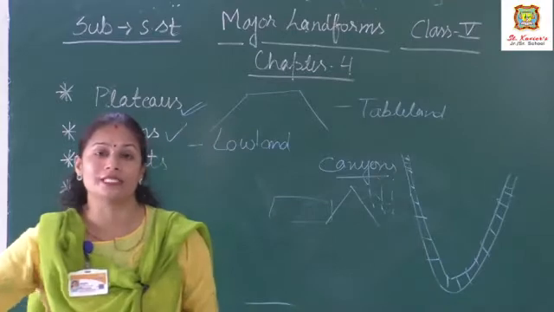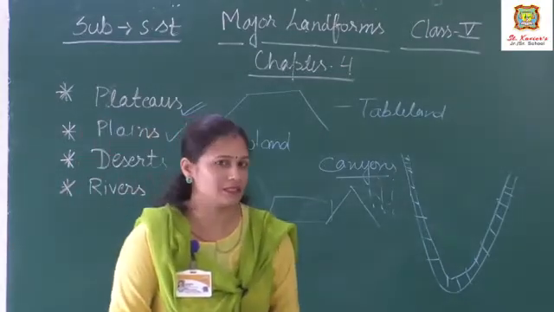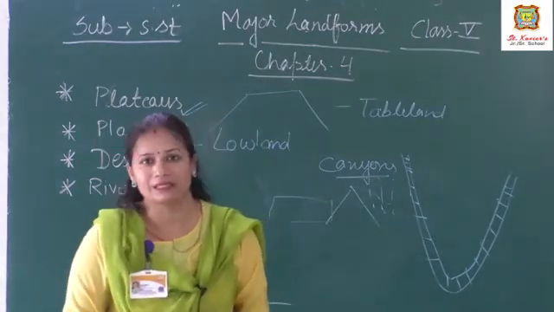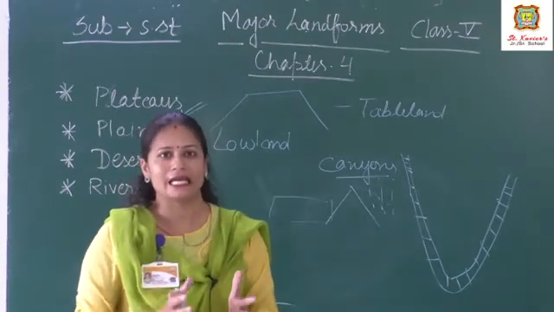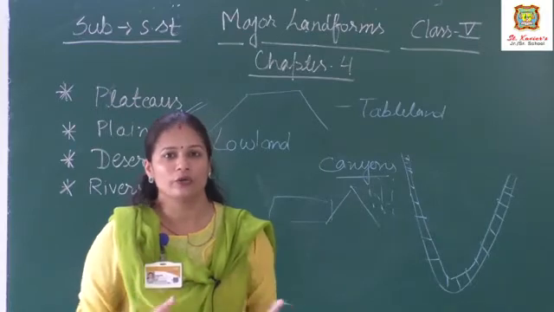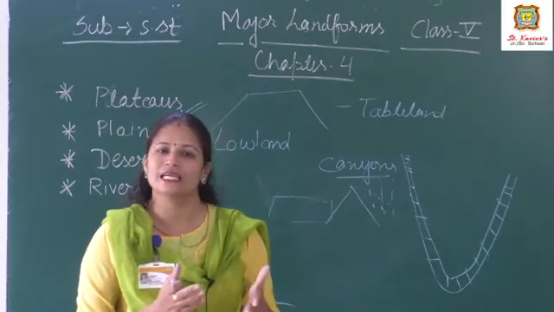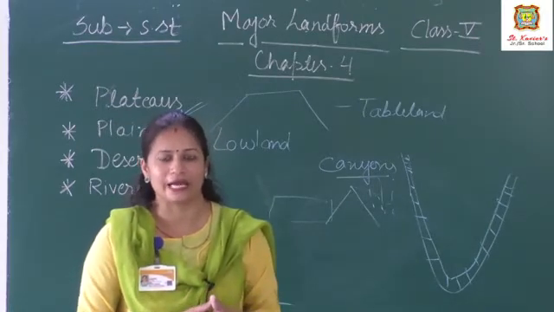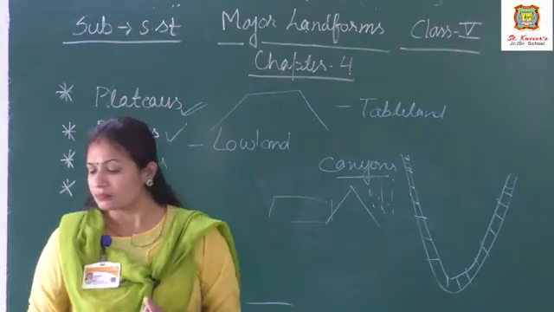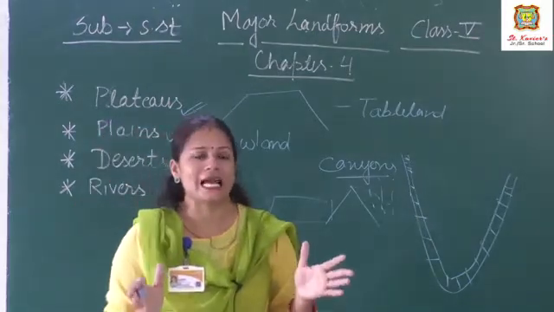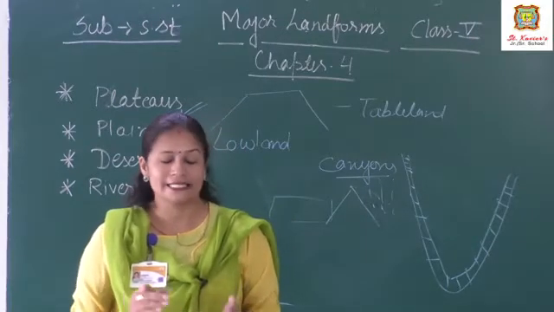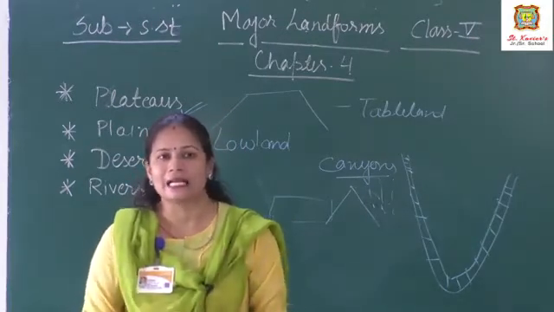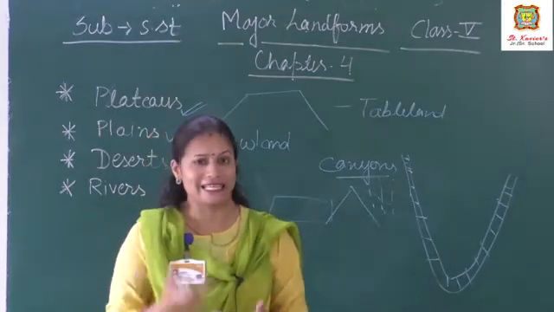Now come to the importance of plains. As they are formed by the deposition of rivers, they are very fertile land, and very good for the growing of crops. They are very good land for agriculture. And most of the big cities and towns are located in the plains, and you will say it is because it is very easy.